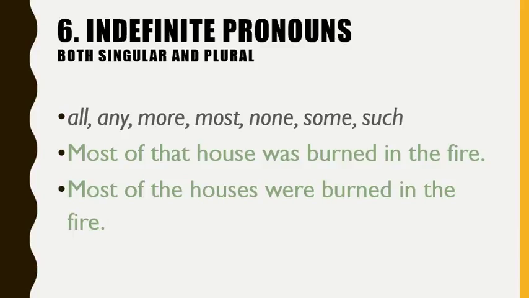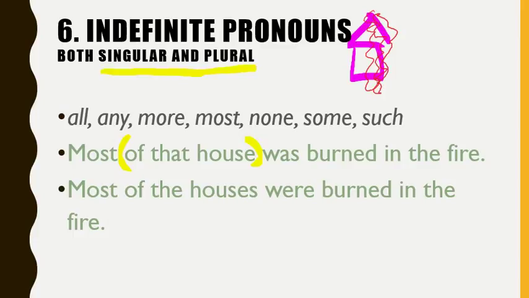And the next category is that some of these can be both singular and plural depending on the situation. You have to consider what it is that you're talking about. Most of that house was burned in the fire. That means you had one house, and most of that house was burned in the fire, maybe half of it. But it's still one part. You can't really count up different parts of the house, right? So we would say most of the house was burned.